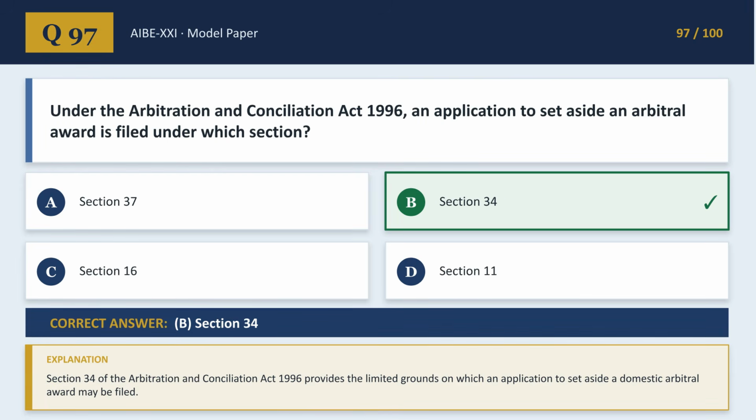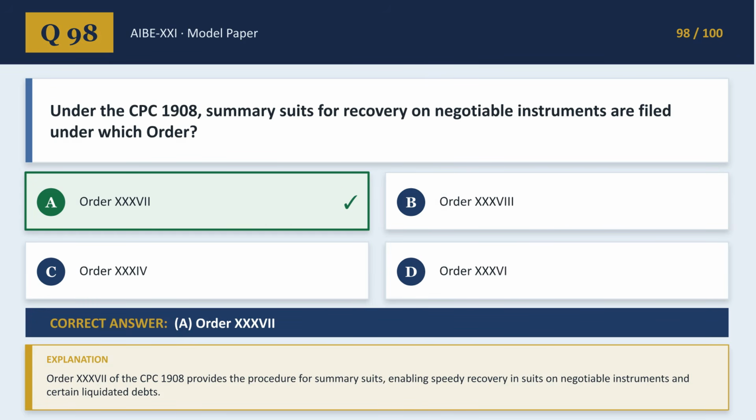An application to set aside a domestic arbitral award under the Arbitration and Conciliation Act 1996 is filed under Section 34, which outlines the limited grounds for this application. Summary suits for recovery on negotiable instruments under the CPC 1908 are filed under Order 37. This order enables speedy recovery in suits on these instruments and liquidated debts.